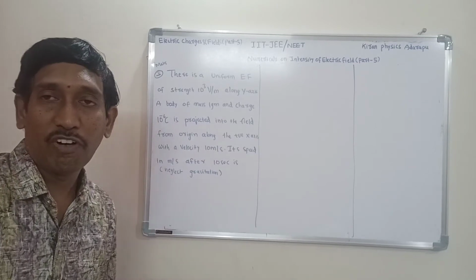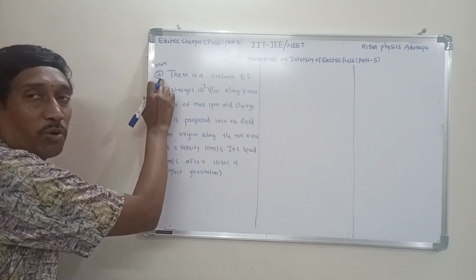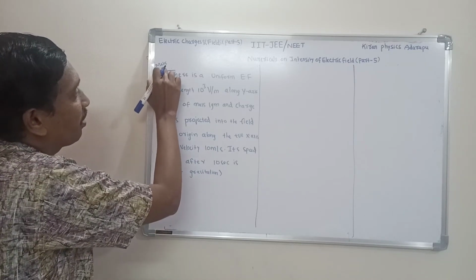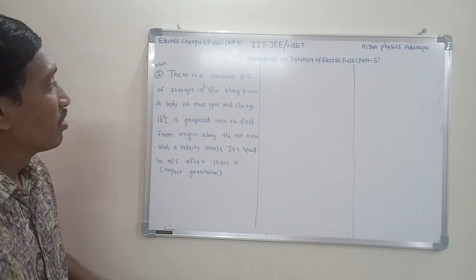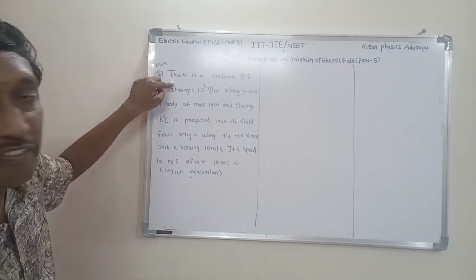Right. Now I want to explain one more question. This is question number 3. This is also a previous mains question. So listen carefully, all of you. What is the given question here?